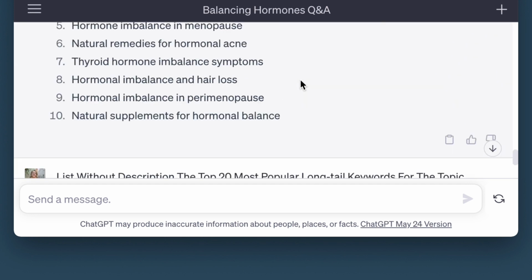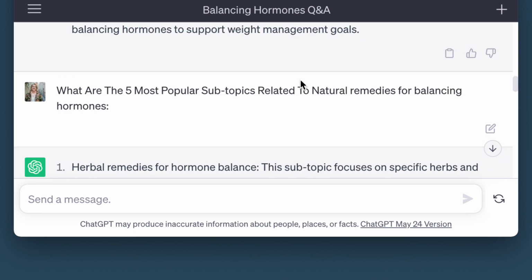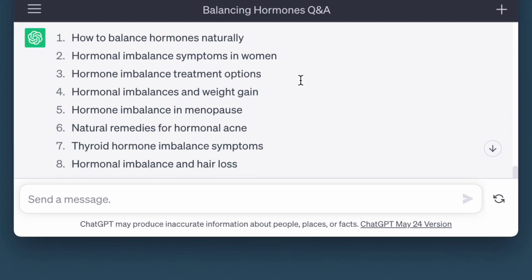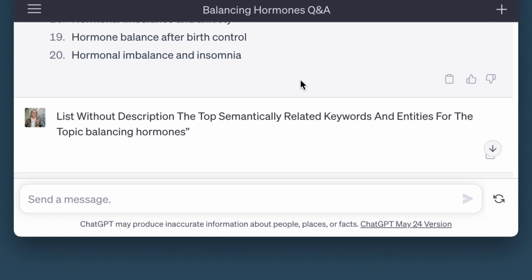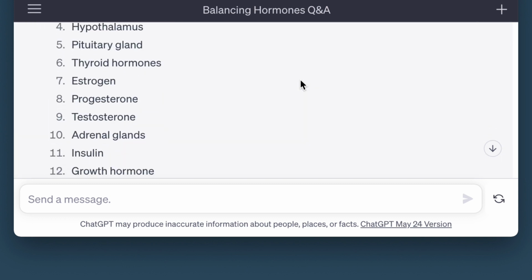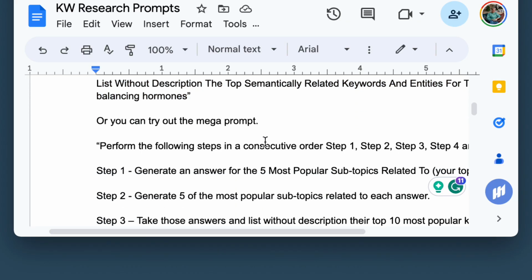Now, another thing I wanted to show you is that you can copy and paste all of these responses and stick them in a Google Sheet or an Excel spreadsheet. And basically, once you've copied and pasted, you've got the most incredible keyword long list. Now this is my favourite little thing.